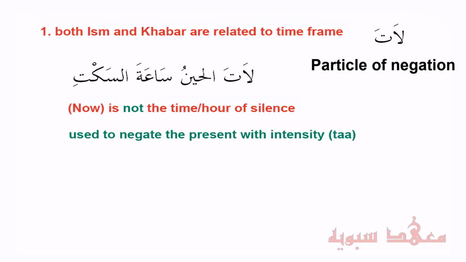There's actually a few linguistic details related to Laat. It's used to negate the present with intensity. But here I've used hina and sa'a, but you could use other words that indicate a time frame. Now here it says the actual negation is with intensity. Why is this? What scholars say about this is that Laat is la, the normal la of negation, with a ta'u ta'nith.